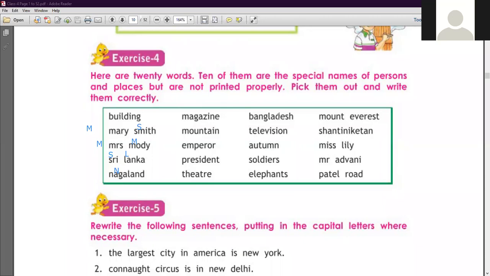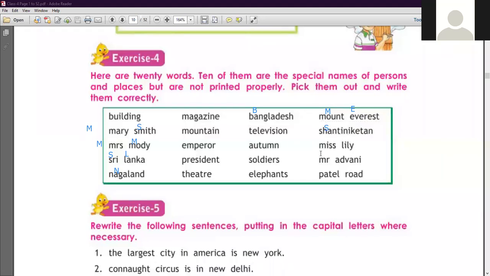Okay, the next one is here Bangladesh. You have to write B as a capital because it is a proper noun. The next ones are television, autumn, soldiers, elephants, and mountain Everest. So Mount Everest. Here M should be capital and Everest E should be capital. Now the next one is here Shanti Niketan. This is a proper noun. So you have to write S as a capital.